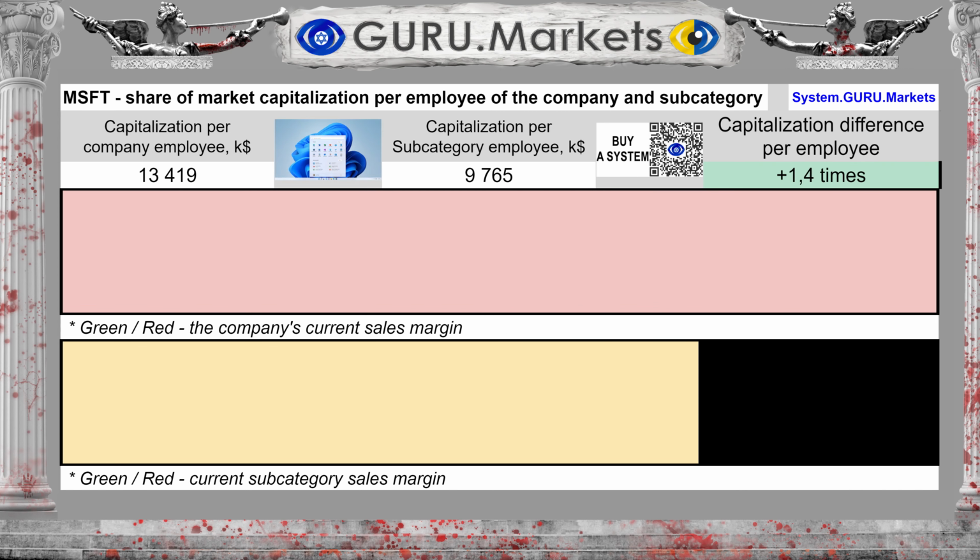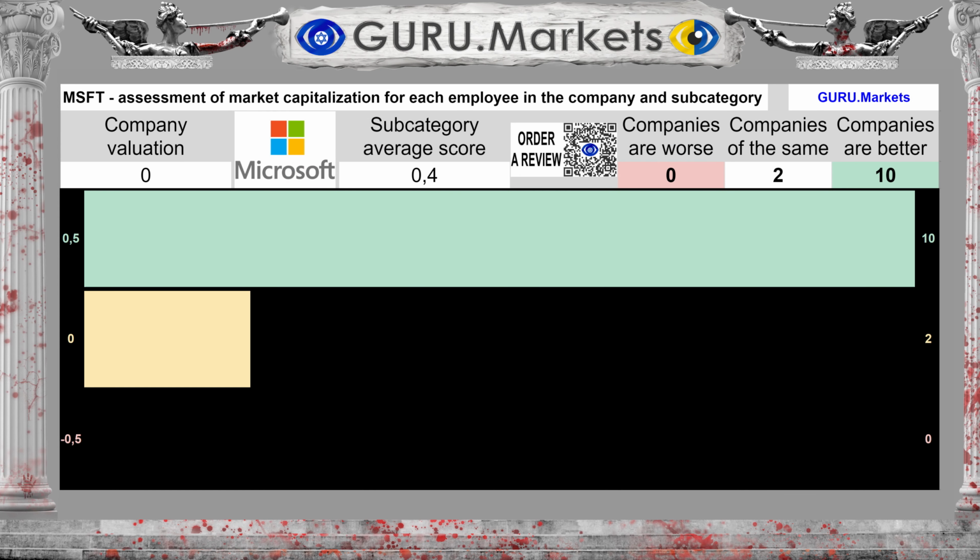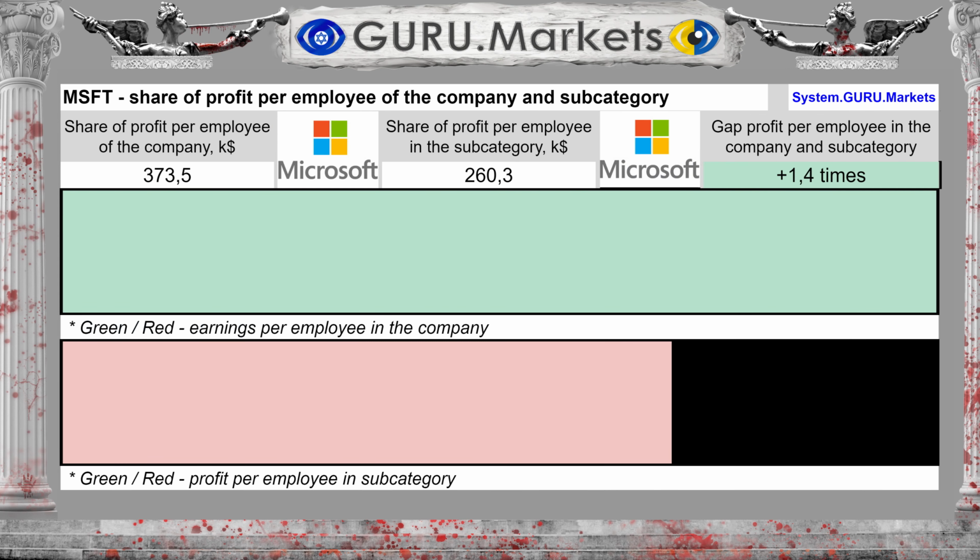The amount of capital per employee of the organization is $13,419,000, whereas for the subcategory $9,765,000. The difference between the subcategory average and the company's performance is 37.4%. Estimation of the amount of market capital of the company per employee in comparison with the indicators of subcategory companies: Tolerable, 0 points.